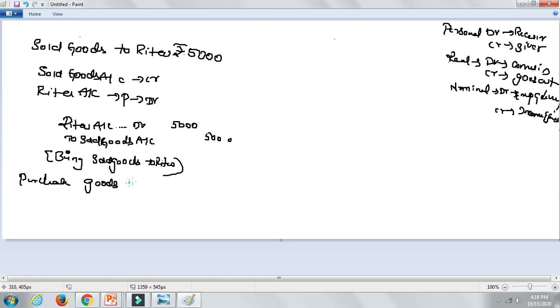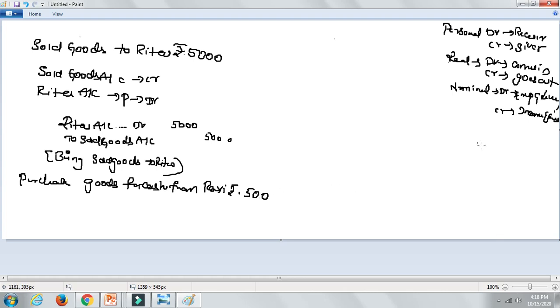Purchase goods for cash from Ravi, let's say rupees 500. Now this is very important. There will be two different types of transactions, guys. I'm just going to write down over here. This also you need to remember.